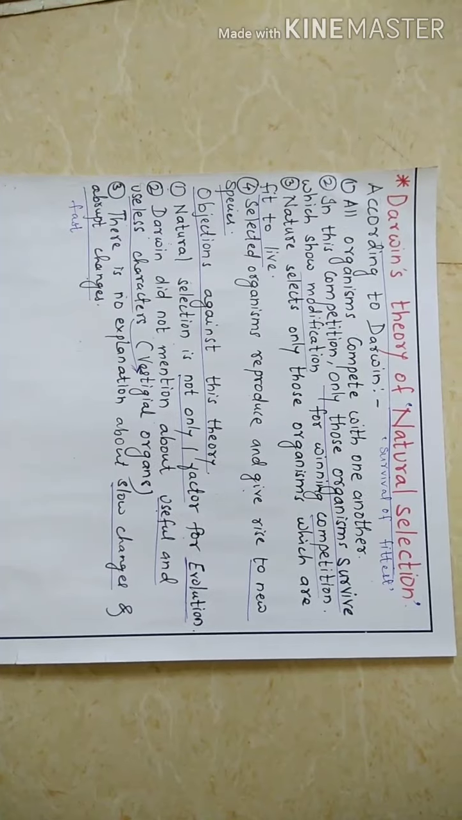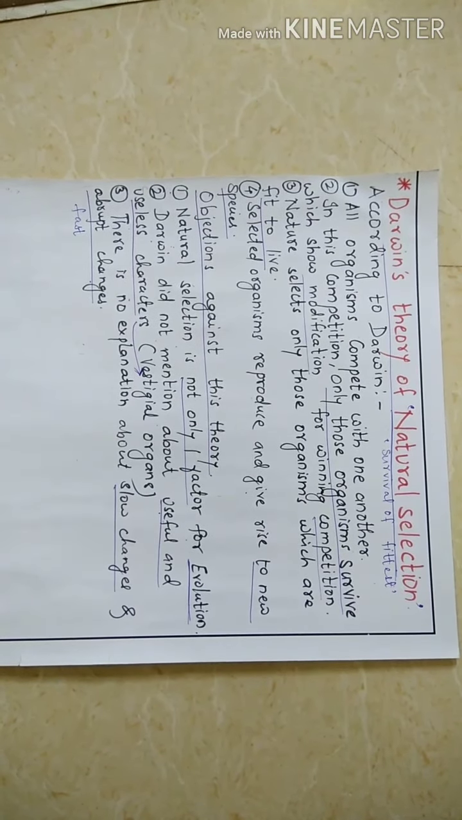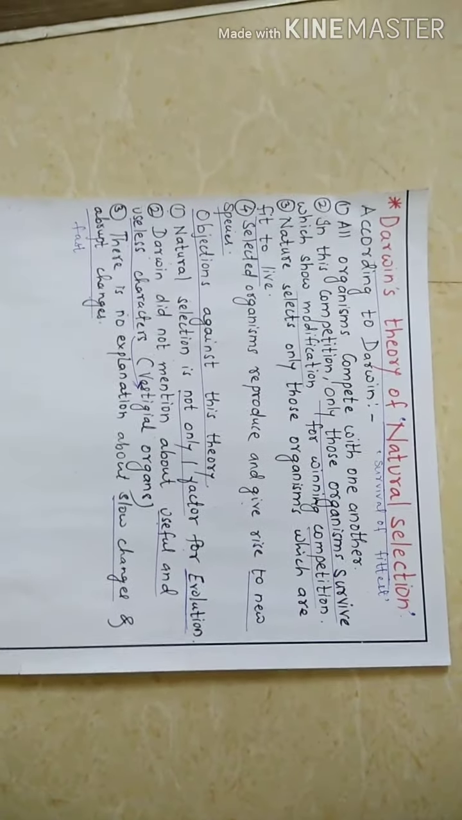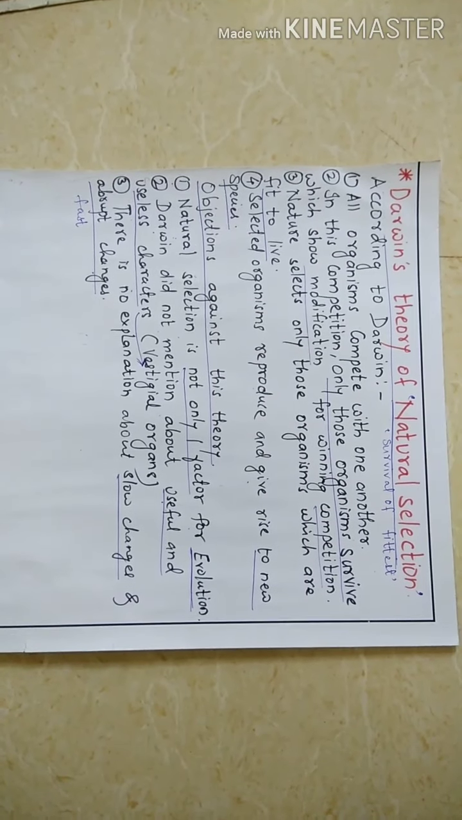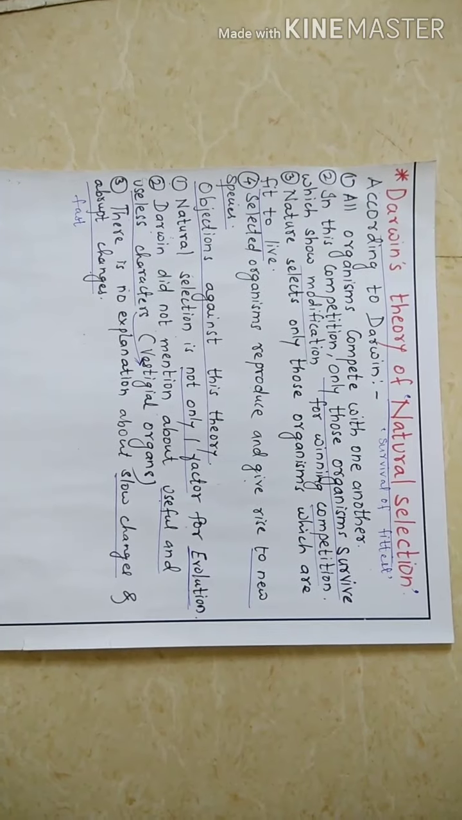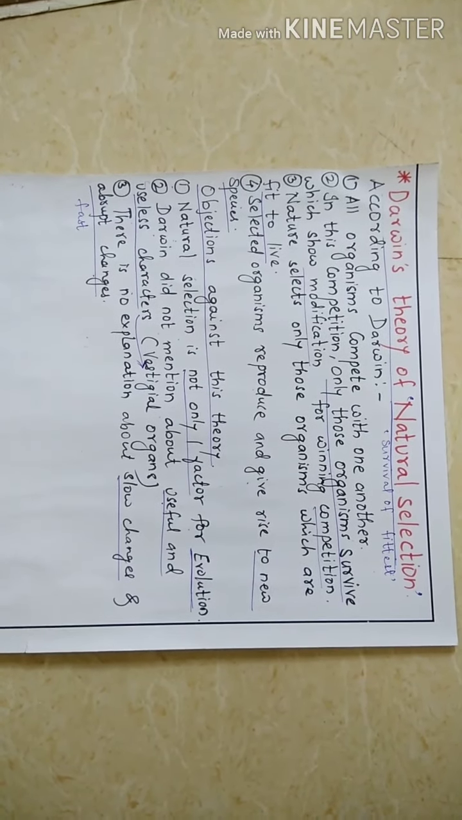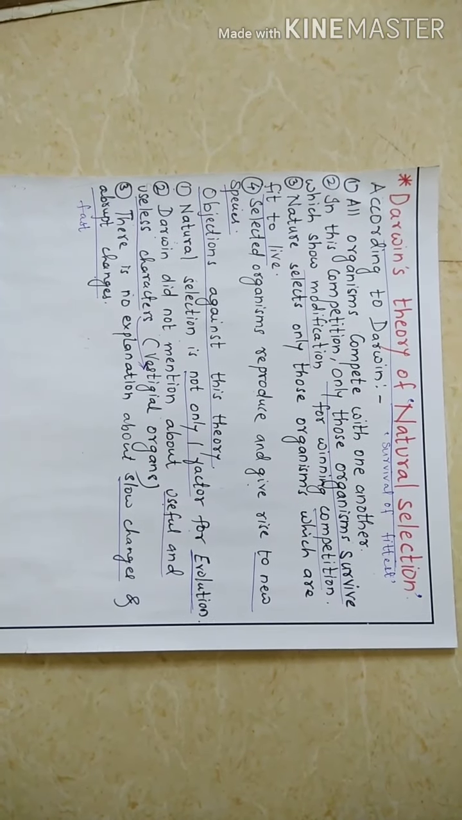So Darwin has explained about the survival of the fittest. What is the survival of the fittest? The organisms compete with each other for survival. The organisms that have the morphological factors to win the competition go forward in the competition, and those who lack them become extinct. So this is explained by Darwin's theory of evolution.